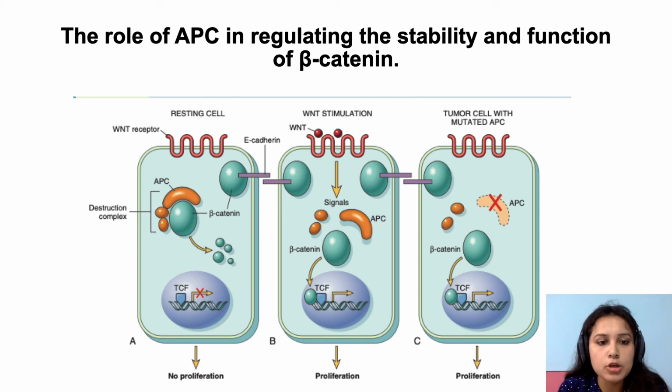But when there is growth stimulation, WNT stimulation, or when the gene is mutated, what will happen? This destruction complex won't be formed and beta-catenin is free to send signals to the DNA for further proliferation. So in both these cases, there will be proliferation and the cell will undergo even mitosis and a tumor will form.